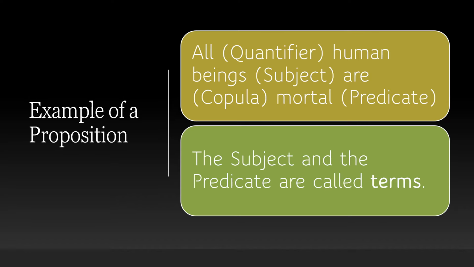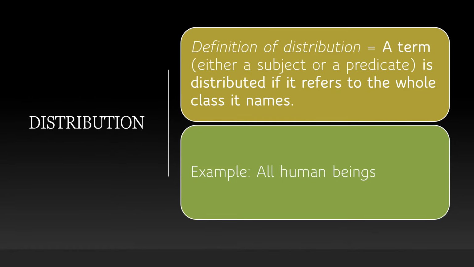So, what matters now in this analysis is that you focus on the subject and the predicate because they are the terms in this proposition. And the terms are those you have to watch for when you decide about distributed or undistributed. So what is distribution? The definition of distribution is: a term, either a subject or a predicate, is distributed if it refers to the whole class it names.